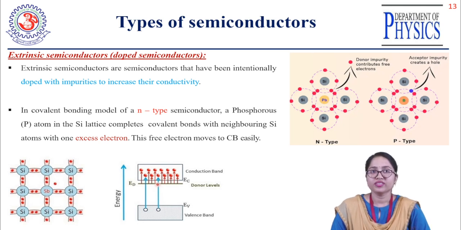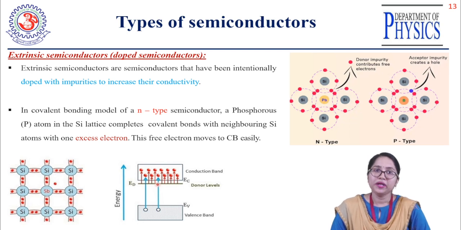These extrinsic semiconductors are of two types based on the doping element. What are these types? First is the N type and second is the P type semiconducting material. In this diagram you can see that an N type semiconductor is formed when you add pentavalent impurities to it.